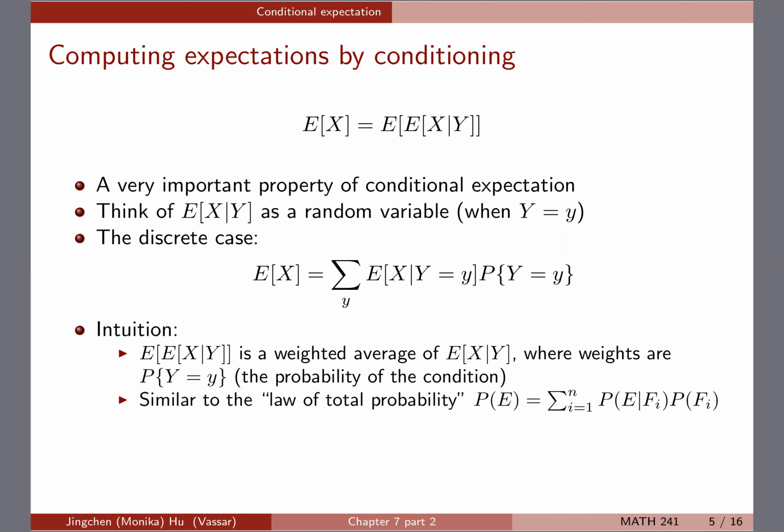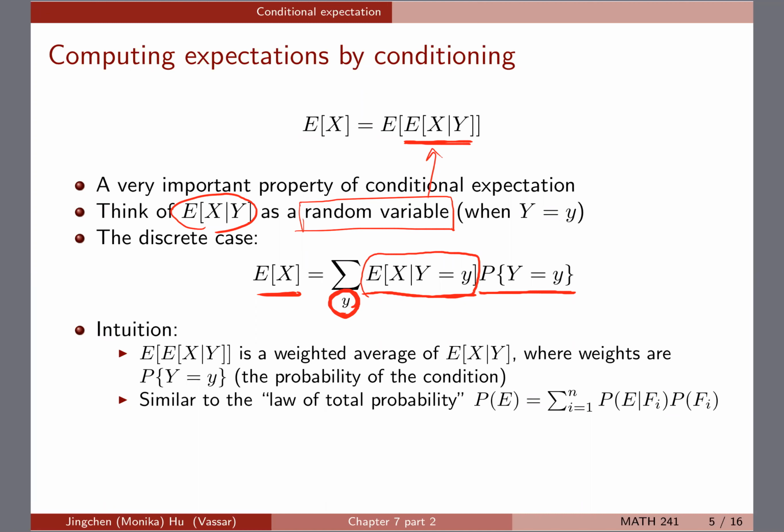So a way to think about what this whole thing is about is to think of the expectation inside this thing. This expectation itself is a random variable. So we know that you can take this as a function in terms of Y if you think in that way. But in particular, in order to find the expectation of X marginally, we are looking at the random variable of X given Y, and then multiply with the probability of Y equals to y, and note that you're summing over all possible y's.